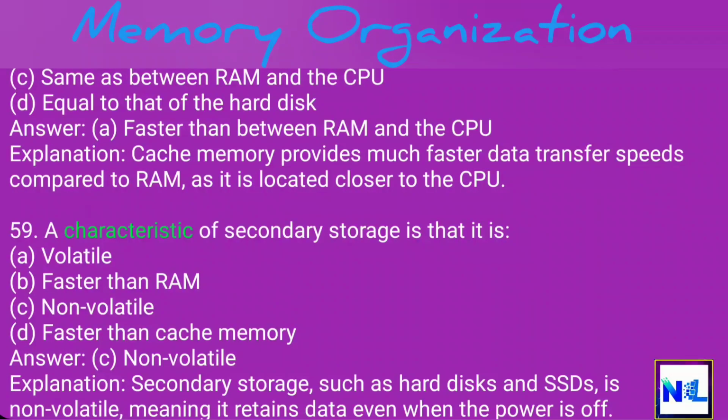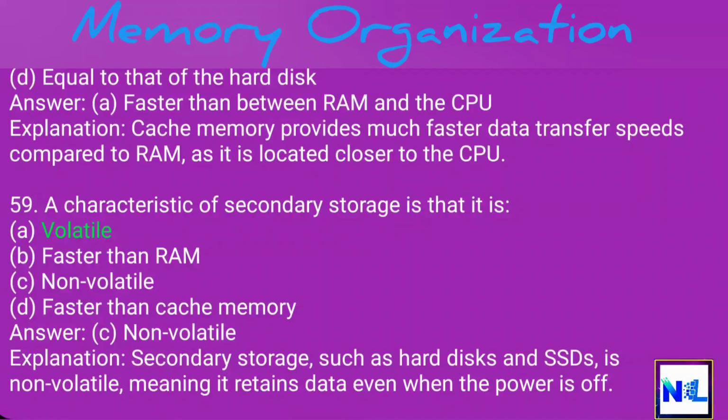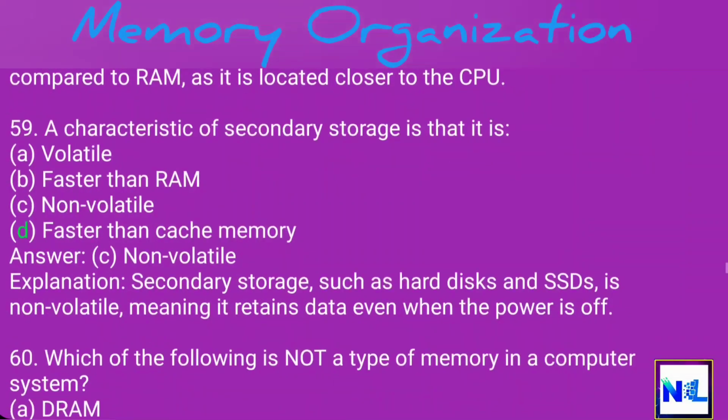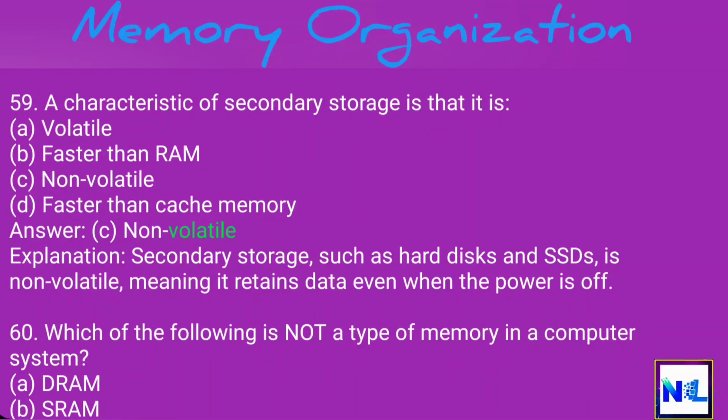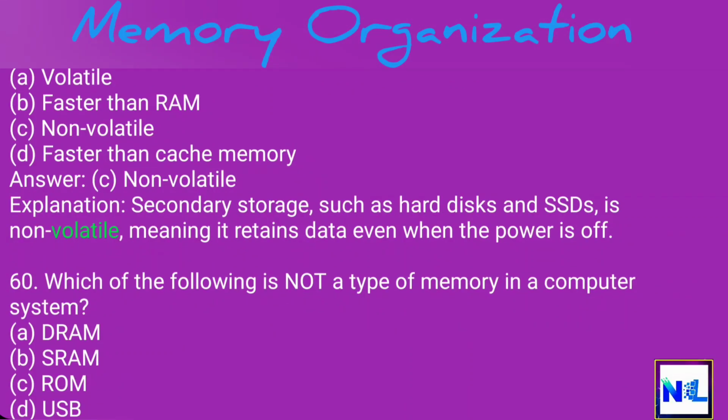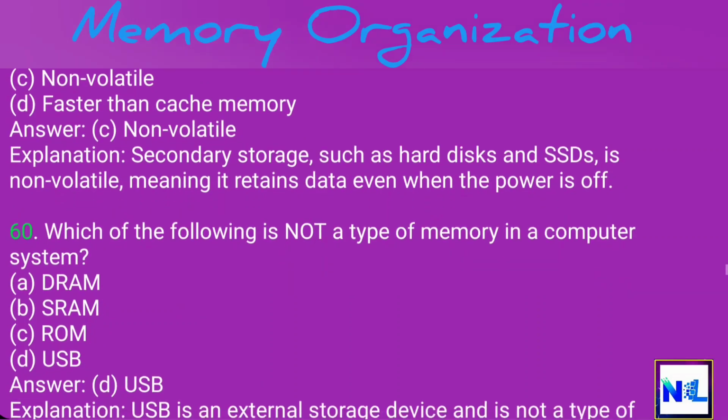59. A characteristic of secondary storage is that it is A. Volatile. B. Faster than RAM. C. Non-volatile. D. Faster than cache memory. Answer. C. Non-volatile. Explanation. Secondary storage, such as hard disks and SSDs, is non-volatile, meaning it retains data even when the power is off.